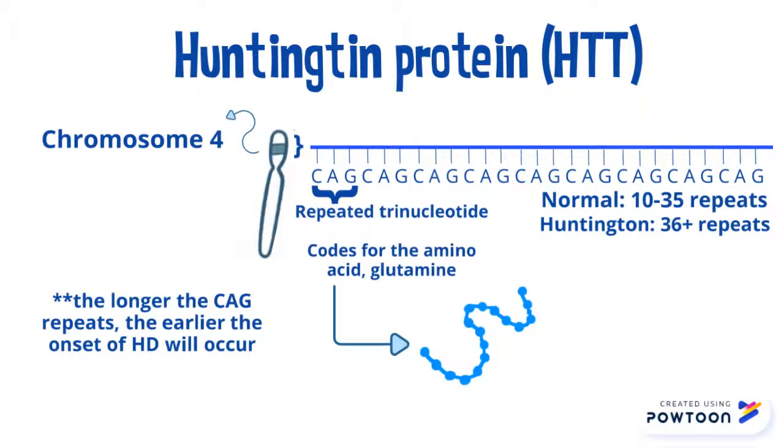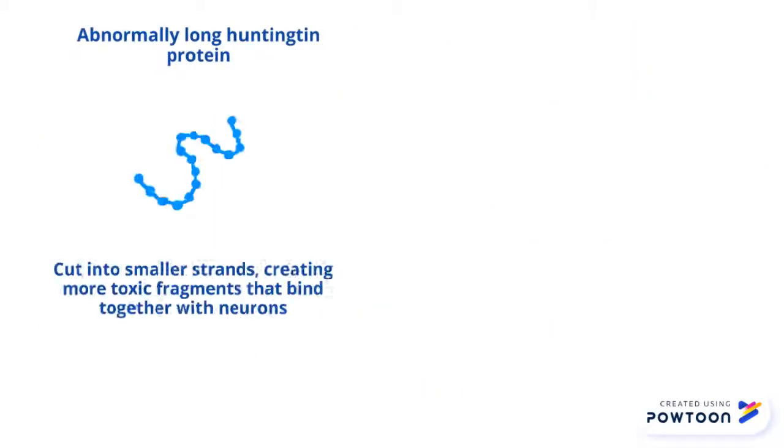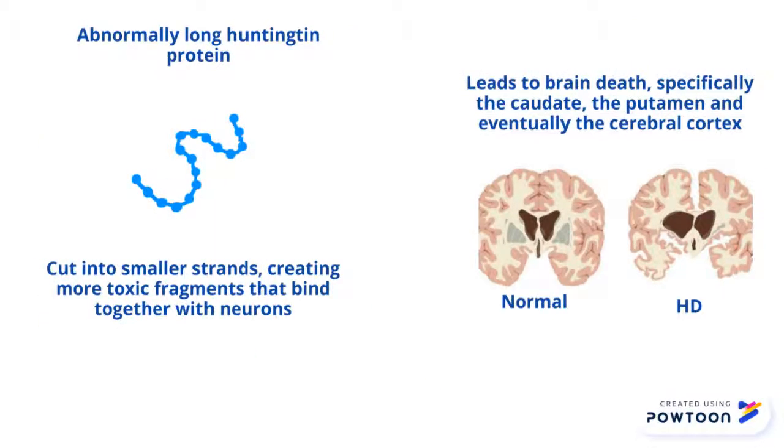One CAG repeat is called a repeated trinucleotide, and this codes for the amino acid glutamine. Too many CAG repeats lead to abnormally long huntingtin proteins, which can be cut into smaller strands, creating more toxic fragments that bind together with neurons. This leads to brain death, specifically the caudate, the putamen, and eventually the cerebral cortex.